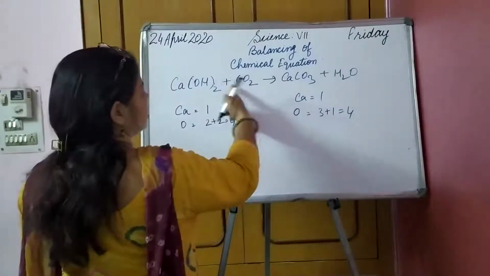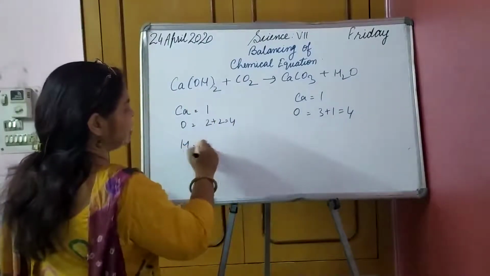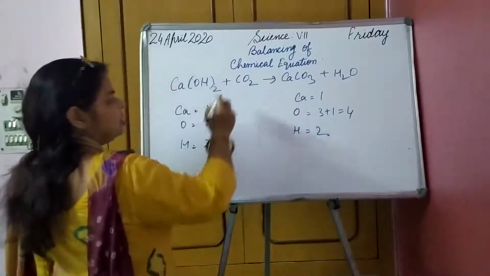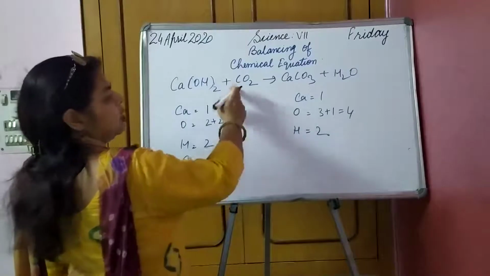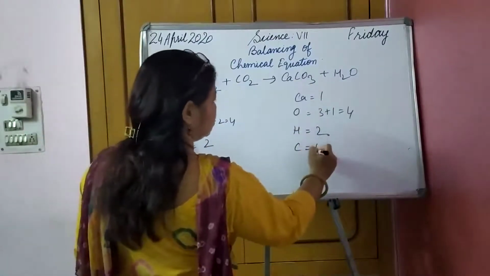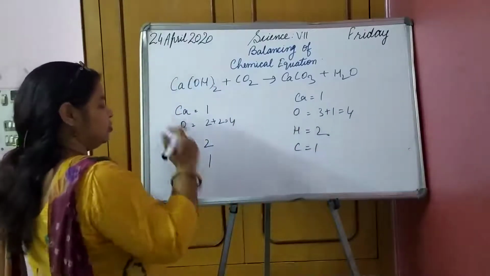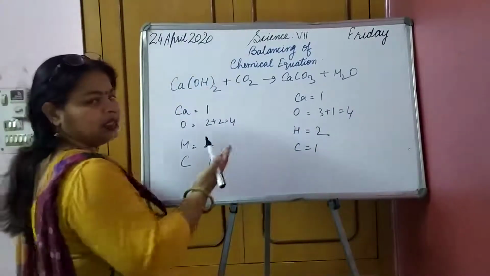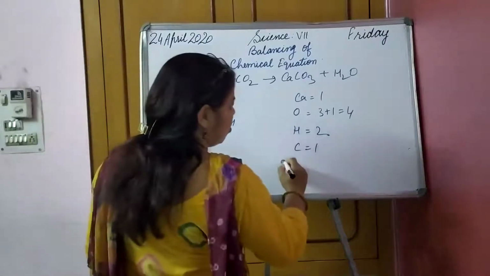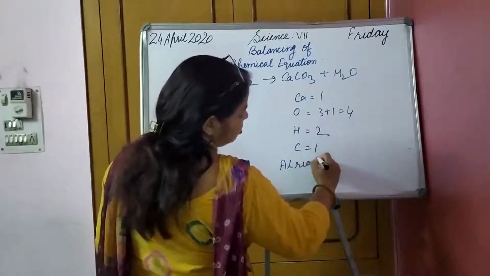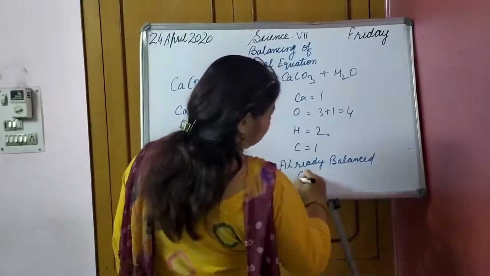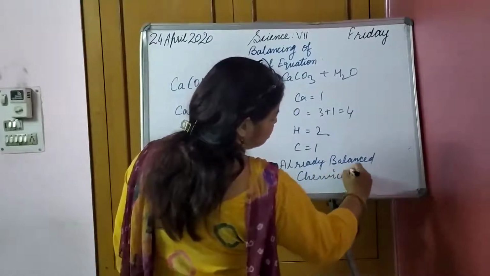Then the next one, hydrogen. How many hydrogen this side? 2. What about this side? Again 2. Then comes carbon. How many carbon? 1. Here again 1. Oxygen we have done already. So the things are same on both sides. So it means that we have an already balanced chemical equation.